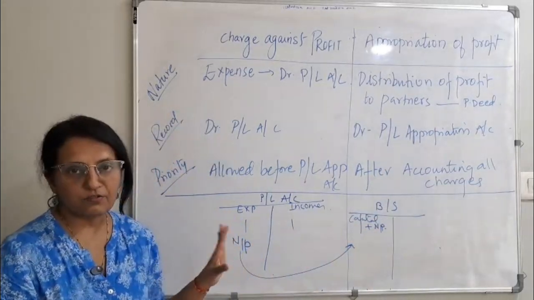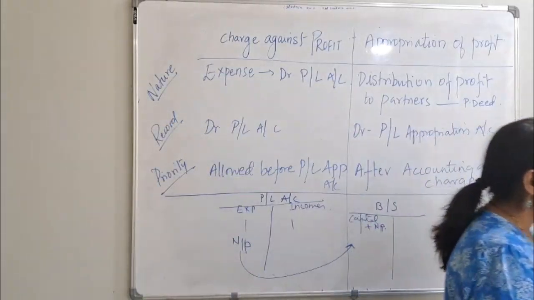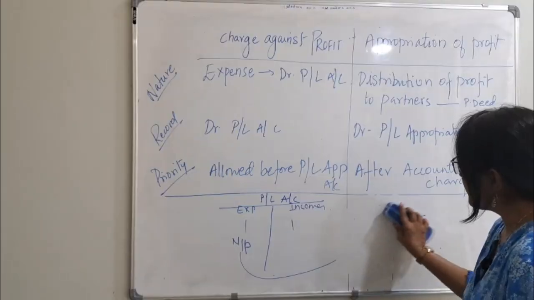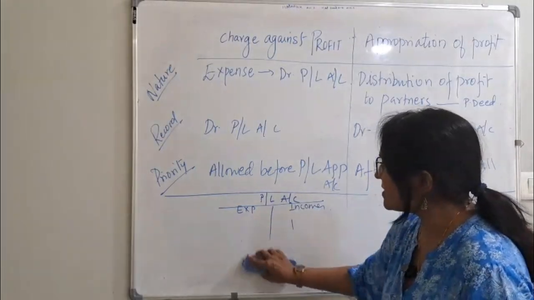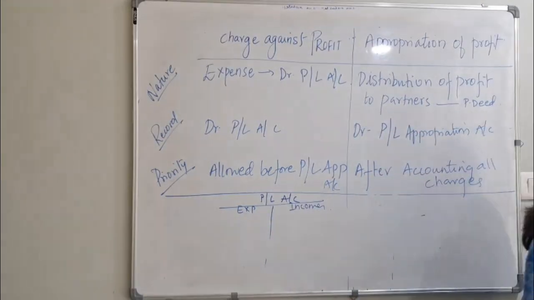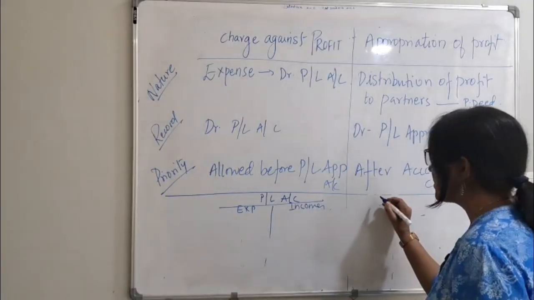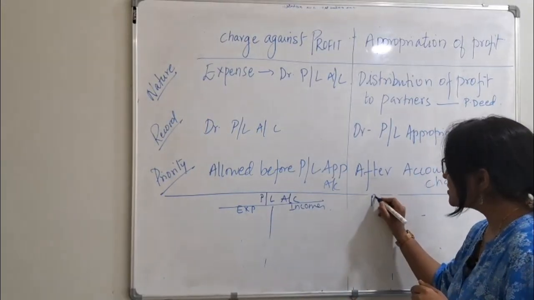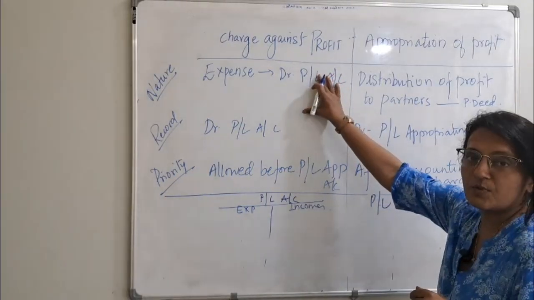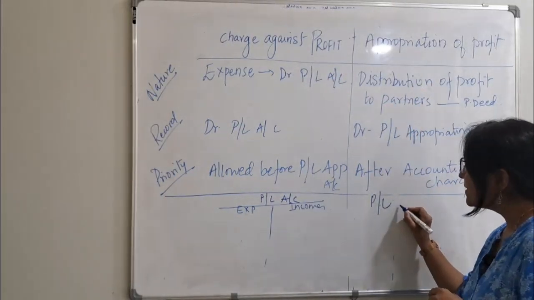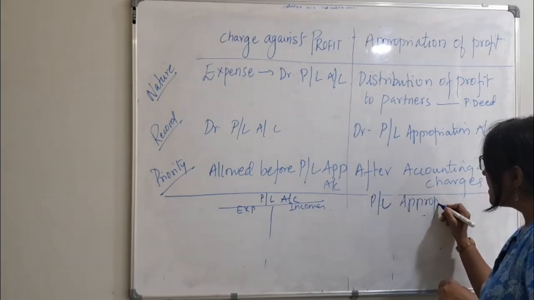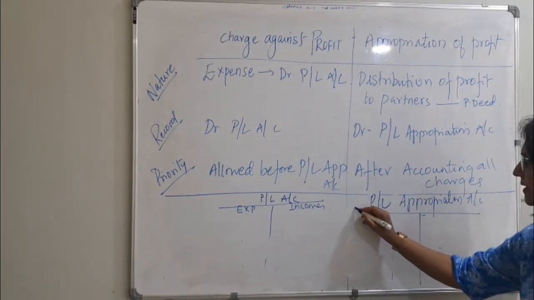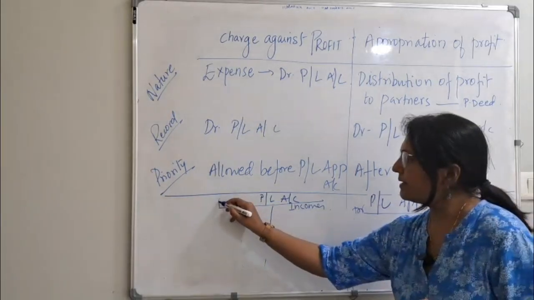But now the things are different. Now here we are going to prepare one more account which is known as appropriation account. I told you it is an extension of profit and loss account. Appropriation account, totally we are going to do it again later on. This is just to make you understand what is charged against profit and what is appropriation. So this is the profit and loss appropriation account I have prepared over here. Here debit, credit.